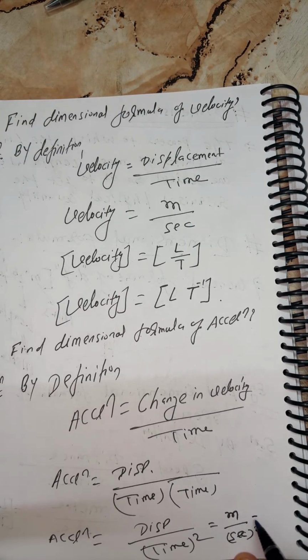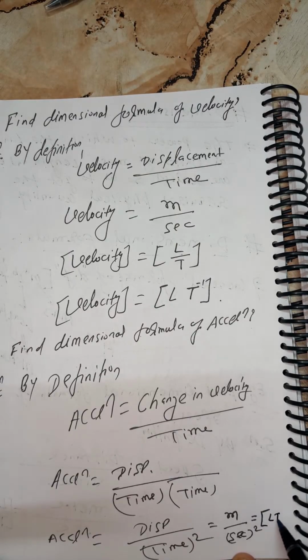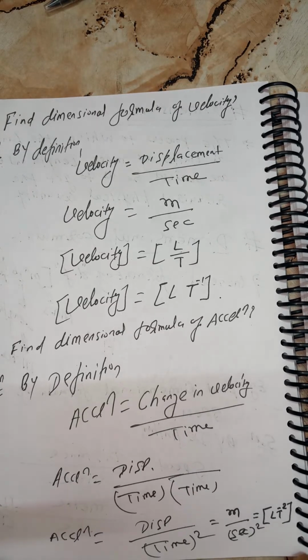So what is the answer? You are supposed to write L T minus 2, beta. Nikki beta, L T minus 2, right? Not LT2. LT minus 2. I hope all of you are done, my kids.